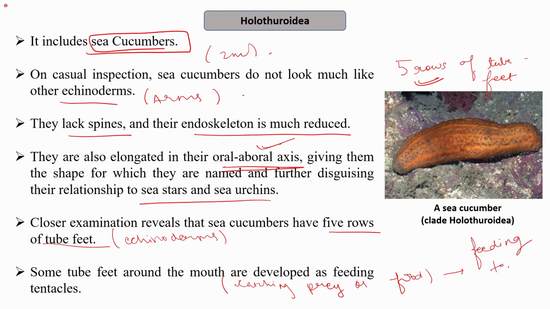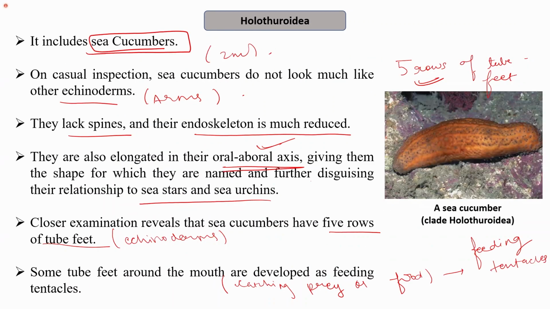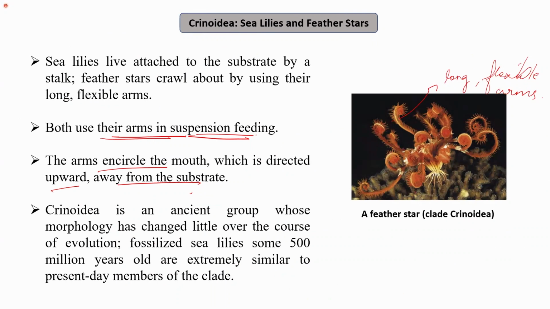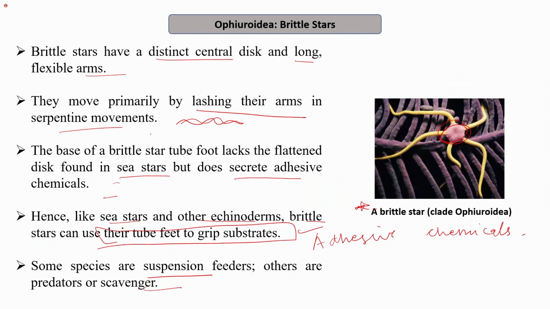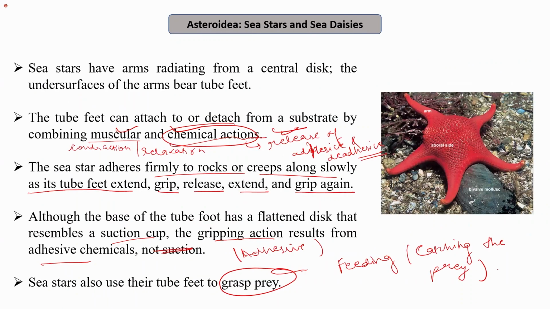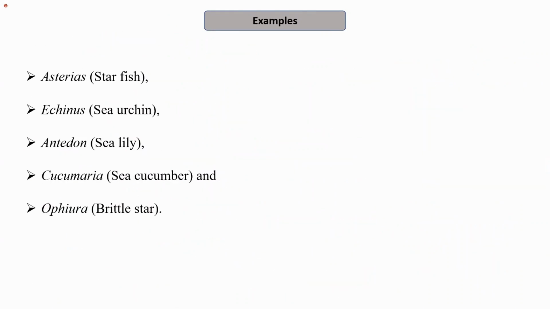So these are the 5 different classes. That is the Holothuroidea, that includes sea cucumber, which is Holothuria. Crinoidea, that includes sea lilies and feather star. Echinoidea, sea urchin. Ophiuroidea, brittle star, and Asteroidea, starfish. So these are examples of 5 different classes of the phylum Echinodermata. These are the examples which are mentioned in the NCERT. You need to remember their scientific name as well as their common name.